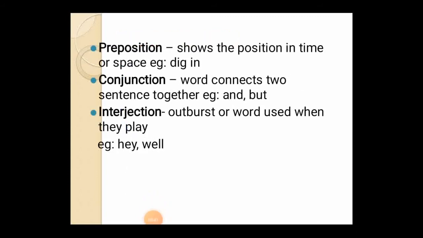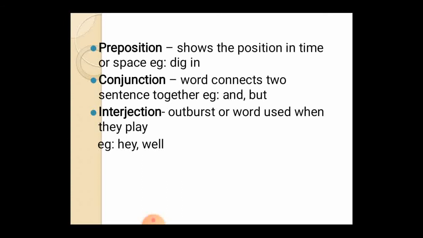Next thing is preposition. A preposition shows the position of words in time or space. Dig in, dig out. All these words which relate to space and time come under the preposition.